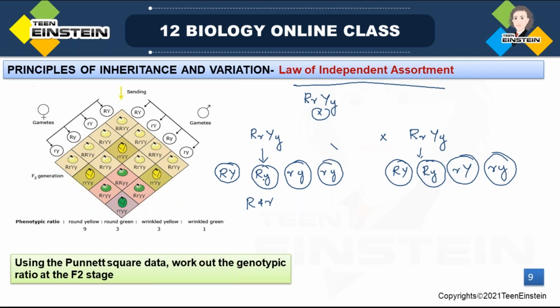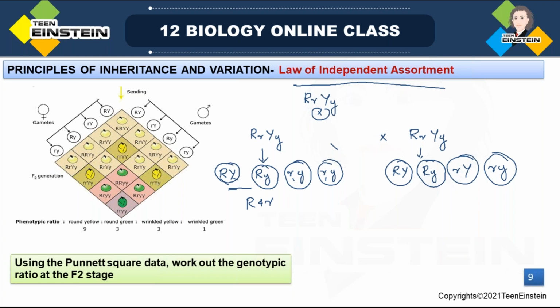Out of these 4, 2 got the dominant allele for this character, and another 2 got the recessive allele of that seed shape. In a similar way, in the seed color also you can see the segregation, how it is getting segregated.